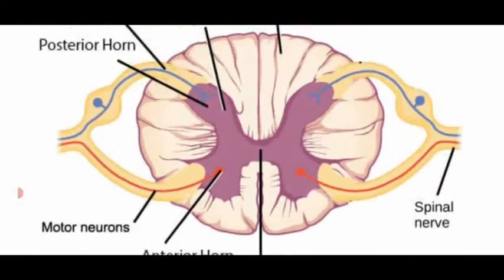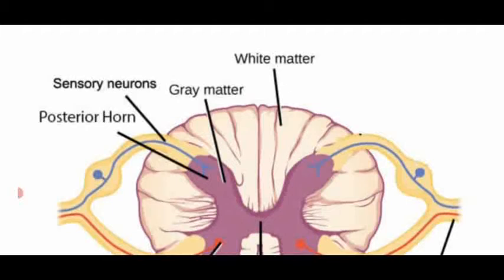The blue color is said to be sensory neurons, which receive the message from the external environment with the help of the five types of sense organs.